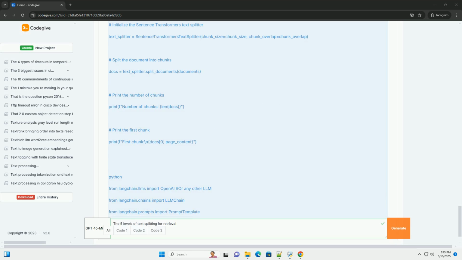Important: tiktoken is needed. Pip install tiktoken if you don't have it. If you do not specify the tokenizer, it defaults to using tiktoken, which is OpenAI's tokenizer. Code example, langchain with Hugging Face transformers.